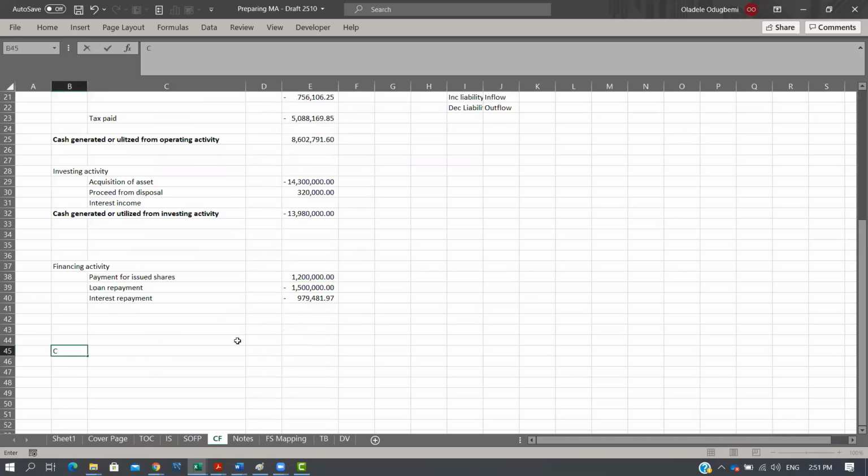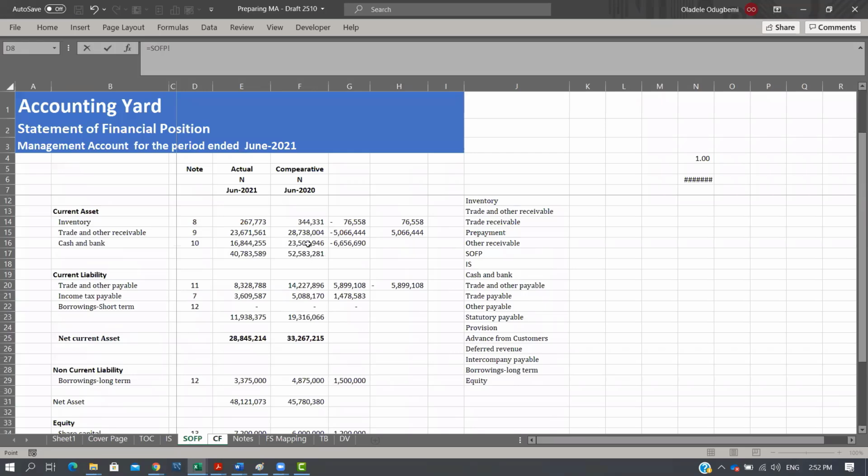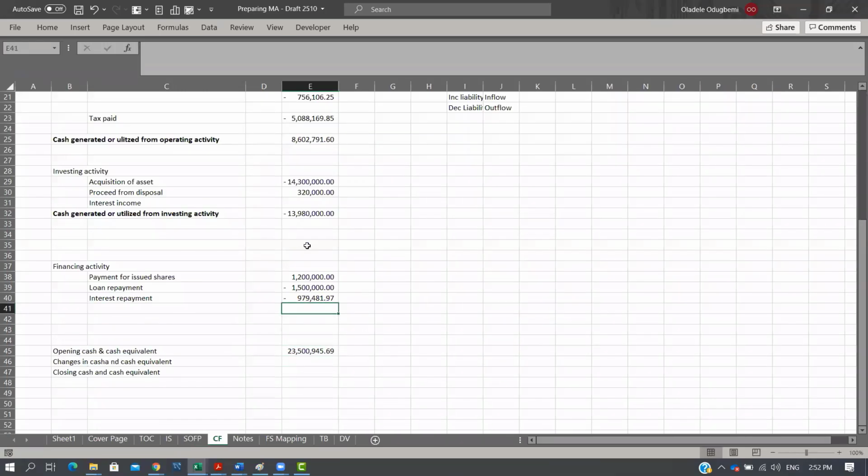So basically, you have your opening cash and cash equivalent, the changes in cash and cash equivalent, then I have my closing cash. My opening cash is obviously what I closed with in my previous year. For the sake of this, I could not create any comparative for cash. I come down to my cash and I choose the figure here. I put my total here, which I've not done.